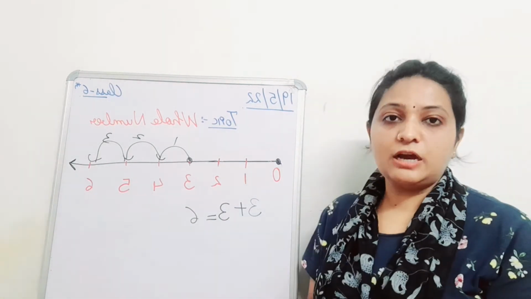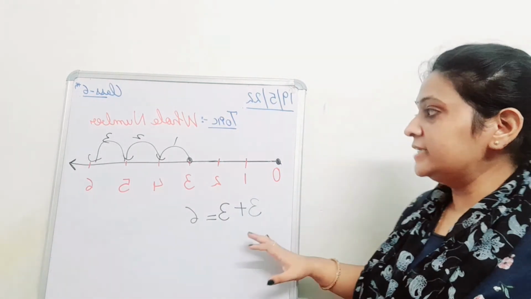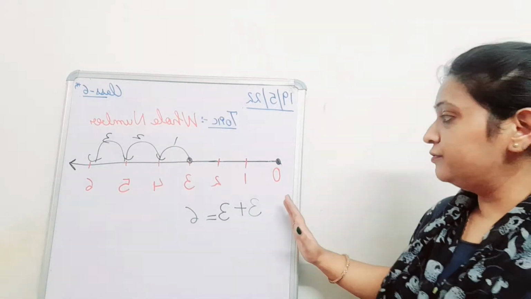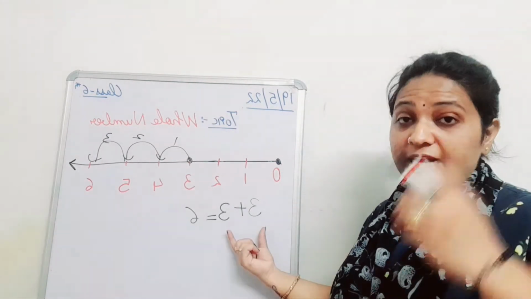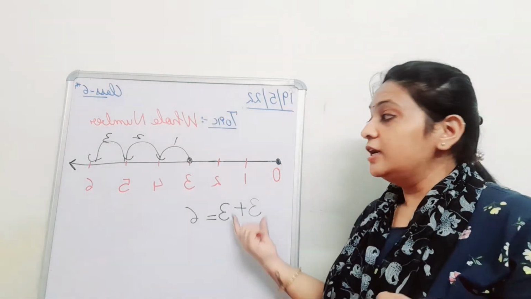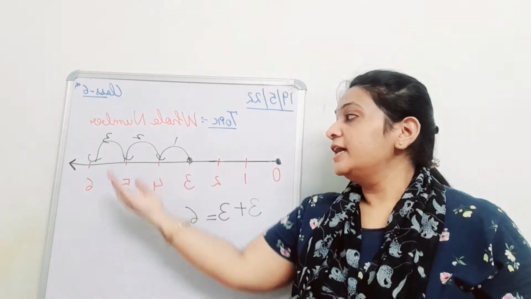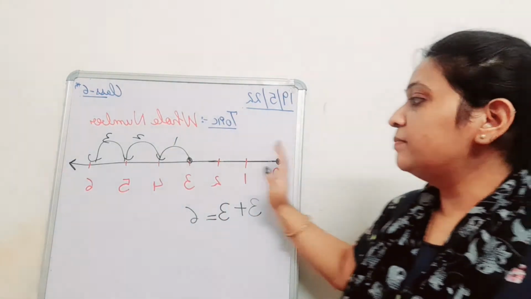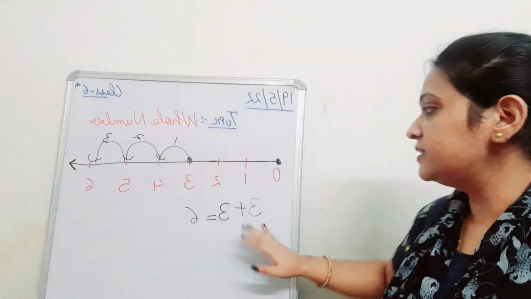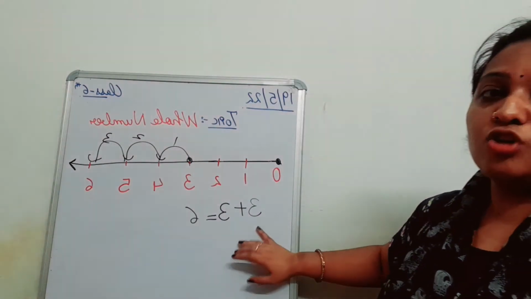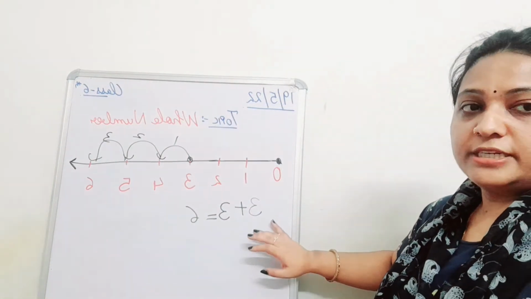So please note down this point. When we add 2 whole numbers, we always move to the right hand side of the number line. I hope this is clear to everybody, and please jot down this point.